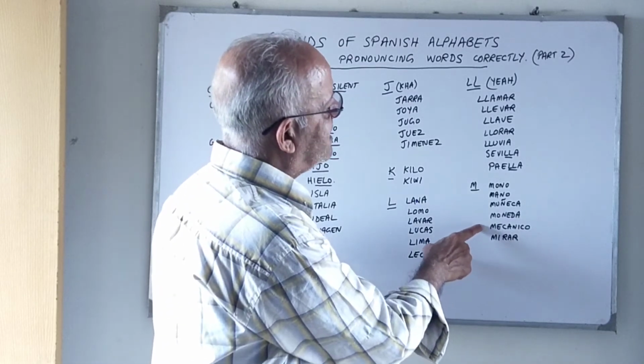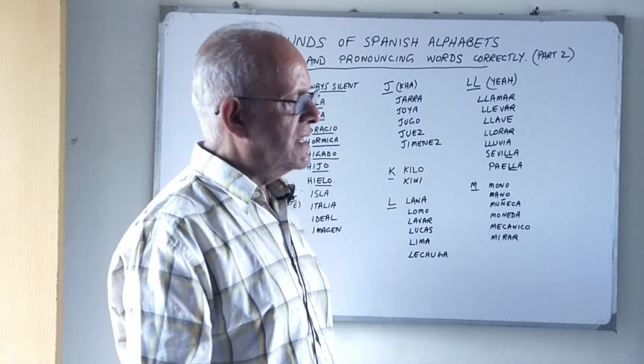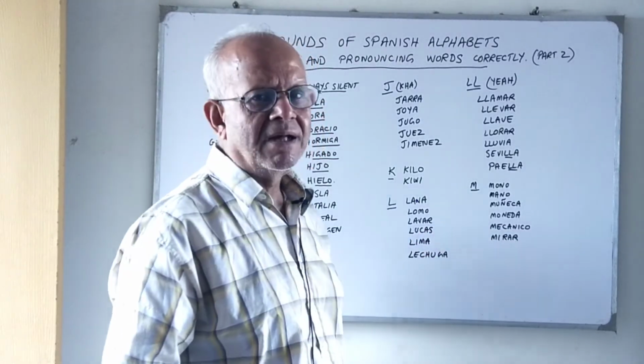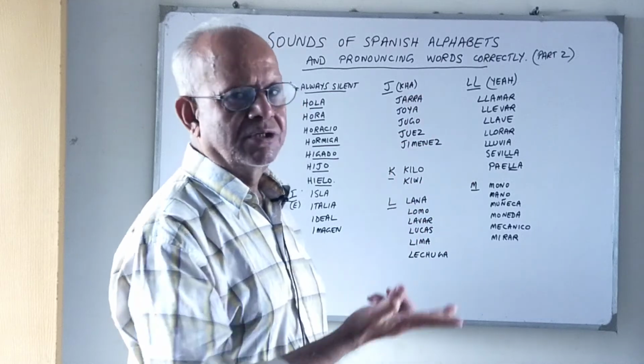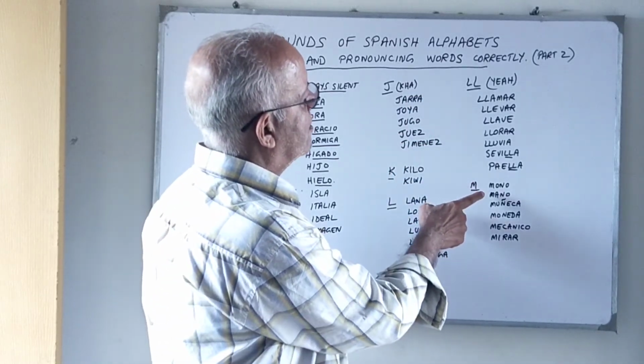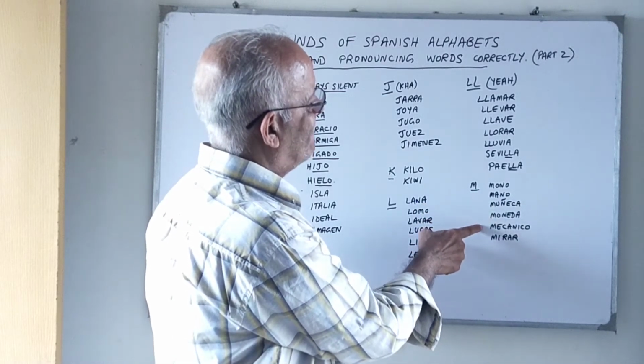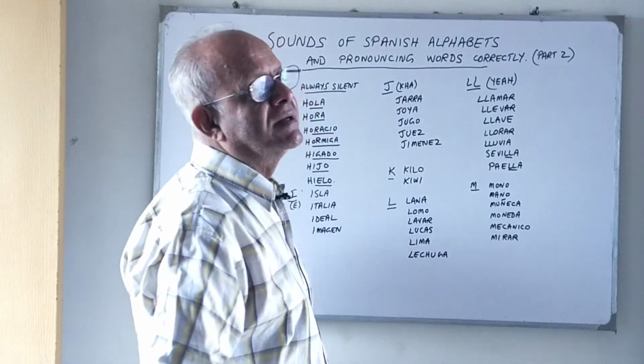Moneda. Mecánico, mecánico is a mechanic. And mirar, mirar is to watch, okay, or to look. Mirar. Once again, mono, mano, muñeca, moneda, mecánico, and mirar.